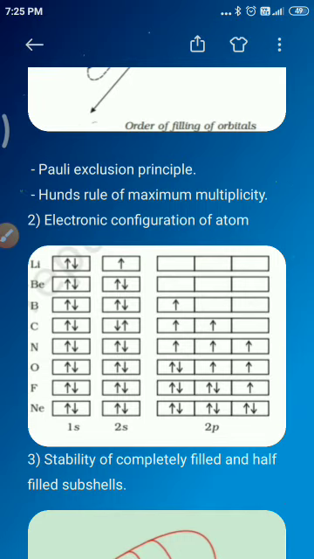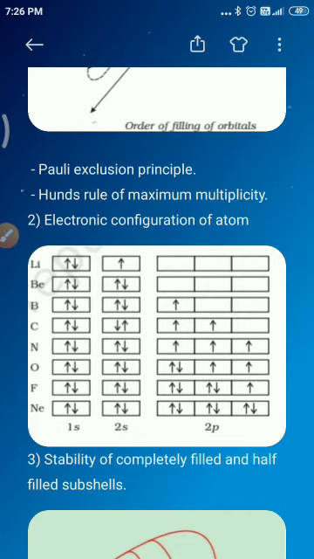The reason is simple: fully filled and half filled orbitals have extra stability, that is lower energy. Thus p3, p6, d5, d10, f7, f14, etc. are the configurations which are either half filled or fully filled and are most stable. Chromium and copper adopt the d5 and d10 configuration. With the saturation of the 3d orbital, the filling up of the 4p orbital starts at gallium, Ga, and is complete at krypton, Kr.